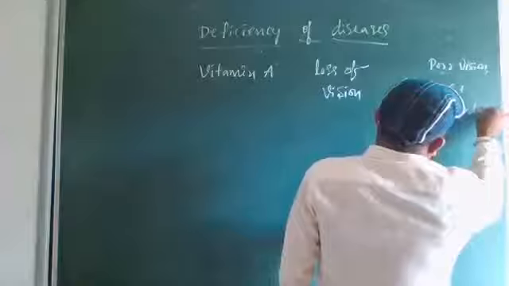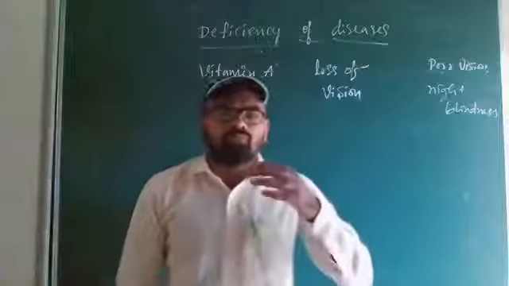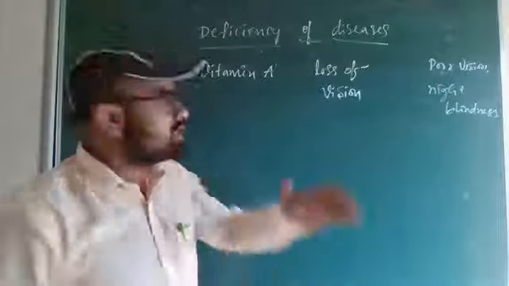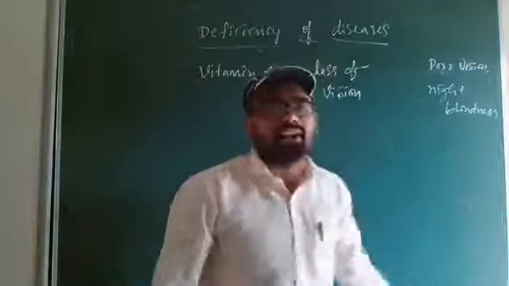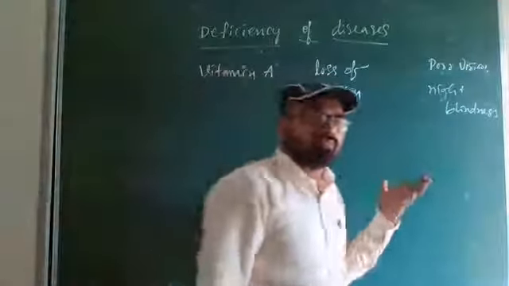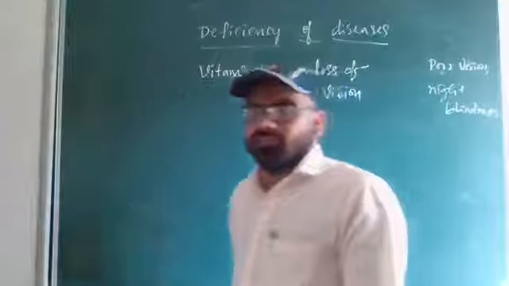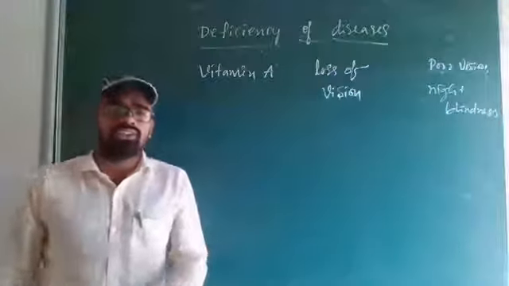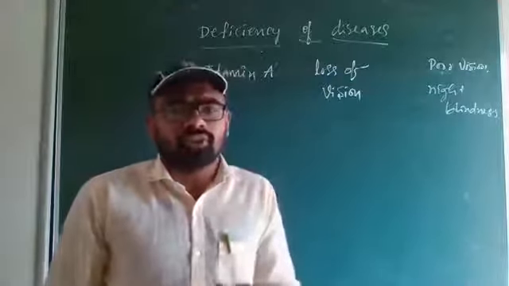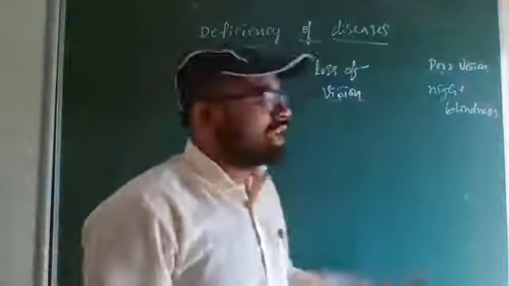If a person is suffering from deficiency of vitamin A, that is, the food he is having is very low in vitamin A, then the disease occurring is loss of vision. The symptoms are poor vision and night blindness. So what is the precaution or the solution for this? Eating more food with vitamin A: carrot, milk, egg, mainly carrot and green vegetables. These are very rich in vitamin A. Eating those kinds of food will avoid poor vision and night blindness.